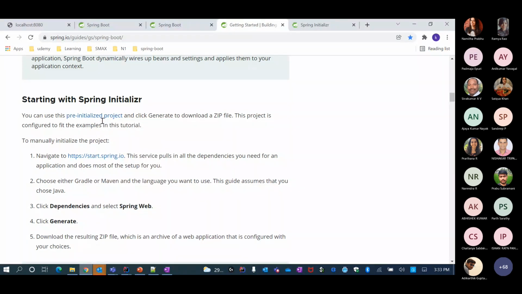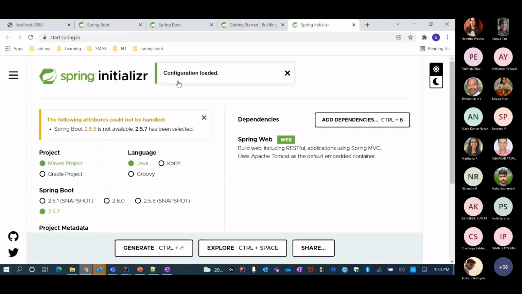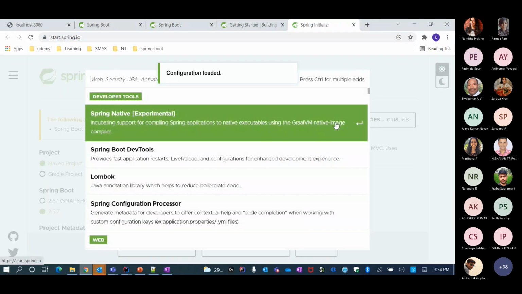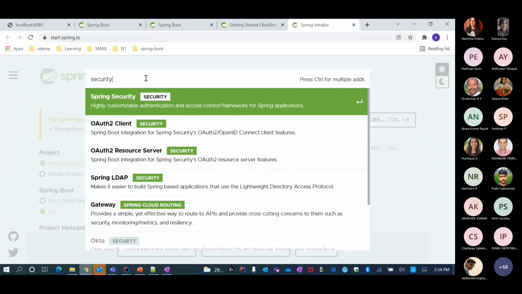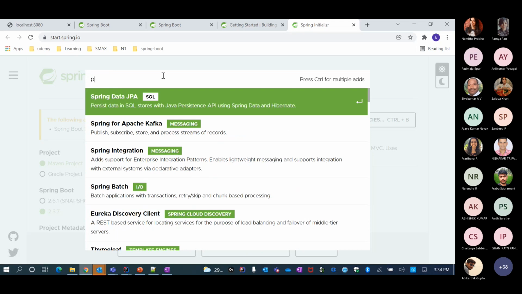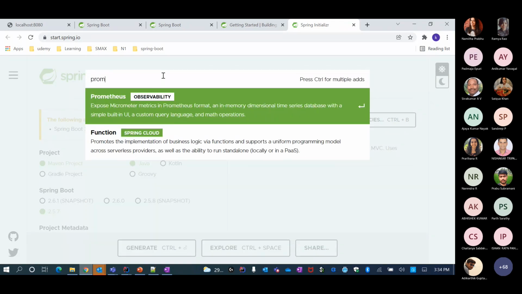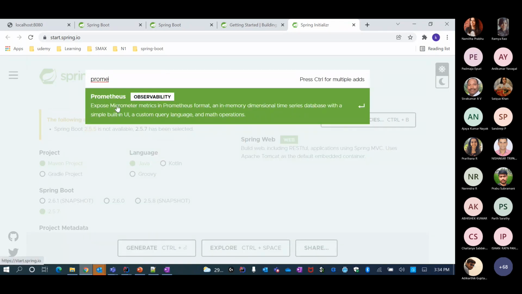So now, how do I start with a Spring Boot application? You go to the Spring Initializr. Spring Web is defined by default. Then let's say that I need security, you have Spring Security. Let's say I need Prometheus, there, yes, Prometheus. So these are all the starter projects that I was talking about.